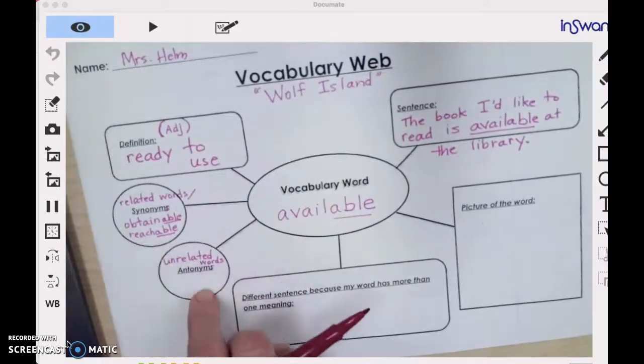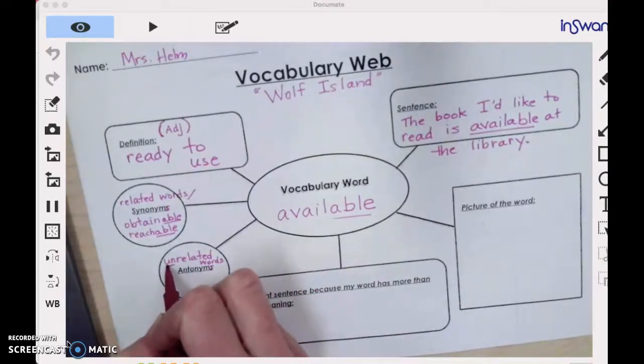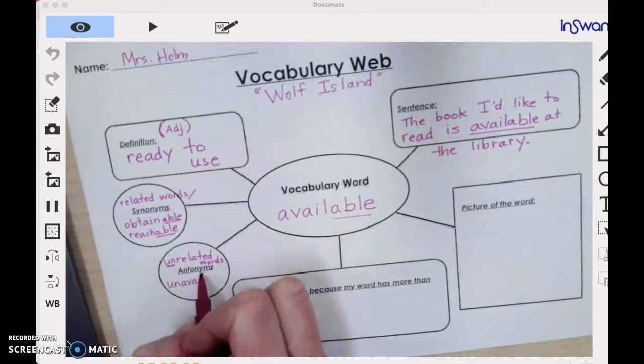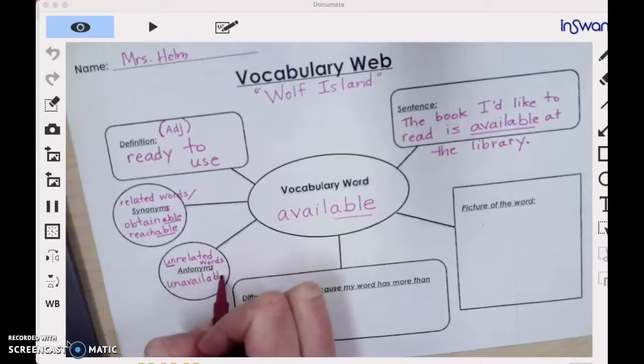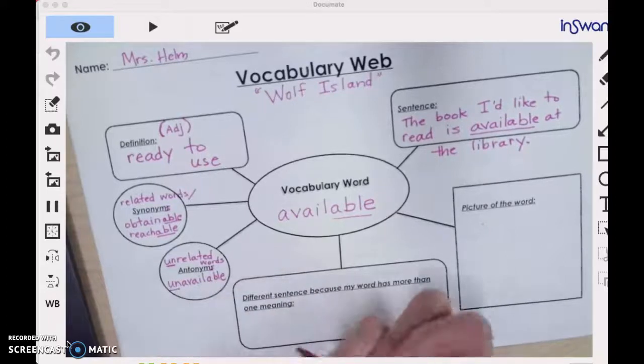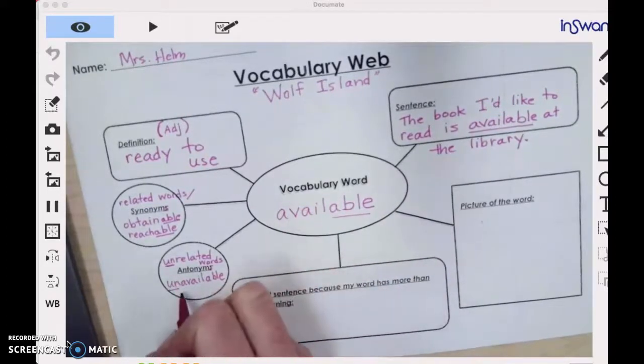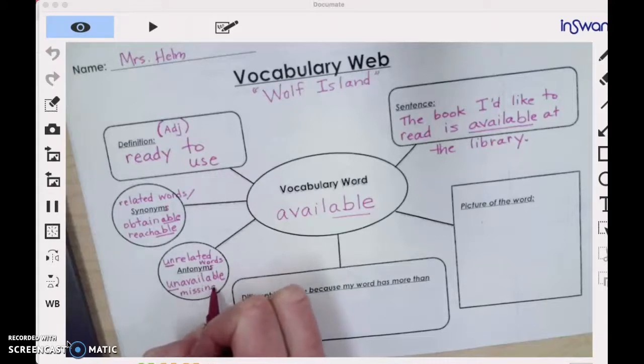Okay, so what would mean the opposite? Good. I could use that prefix un. Unavailable. Unavailable would mean the opposite of available. Or maybe the book I'd like to read is missing from the library. I think that's kind of close. Is missing from the library. That would be opposite.